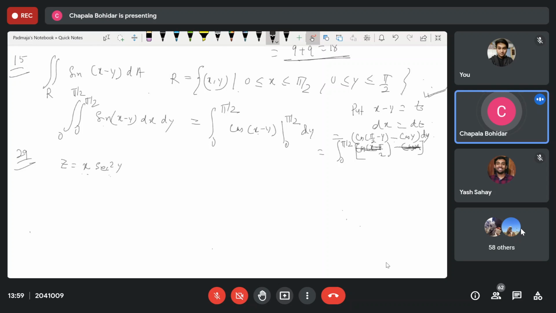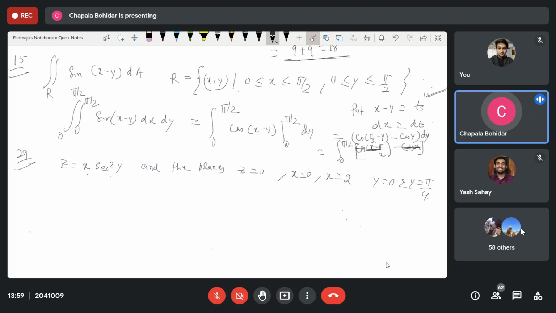And the planes z is equal to 0, x is equal to 0, x is equal to 2, y is equal to 0, and y is equal to pi by 4. So you know your formula that I am writing directly here.